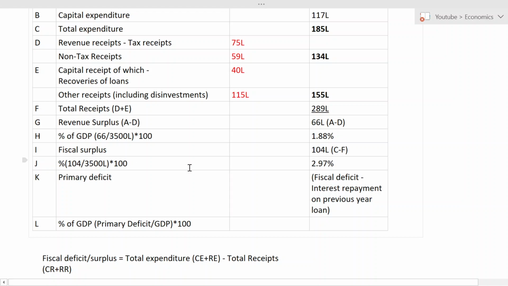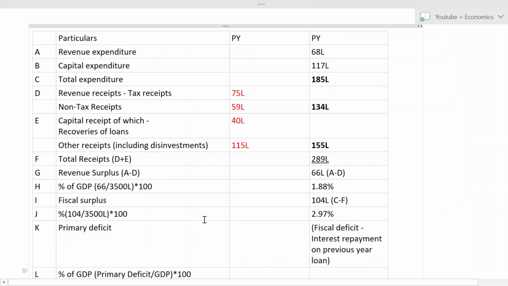And if you have to calculate the primary deficit, then the formula is fiscal deficit minus interest repayment on previous loan. And from that you can calculate, divided by 3,500 into 100. So this is the way how the financial year estimation will be there, and I have done this assuming it is for previous year. These are all not the exact figures, these are randomly chosen figures, okay? So this is not the exact one.